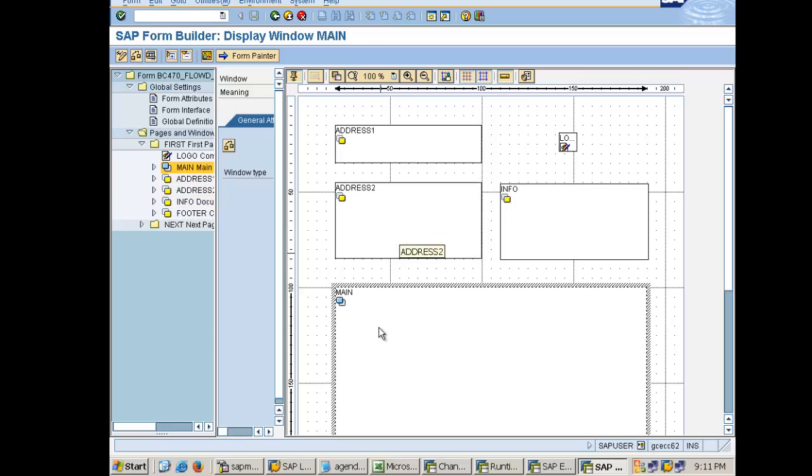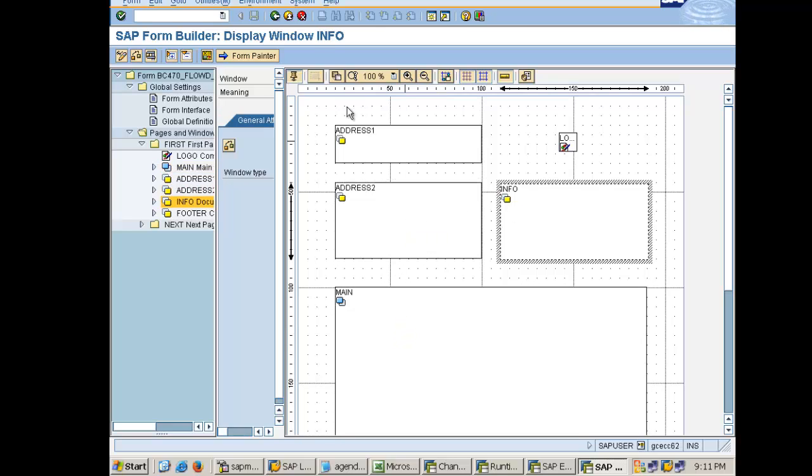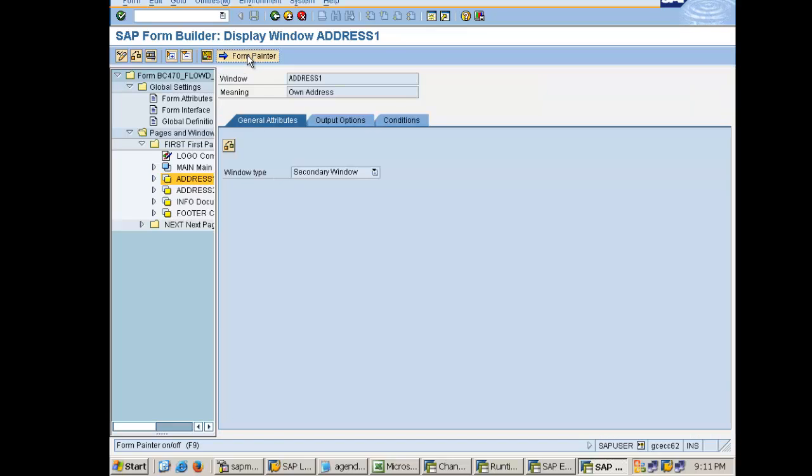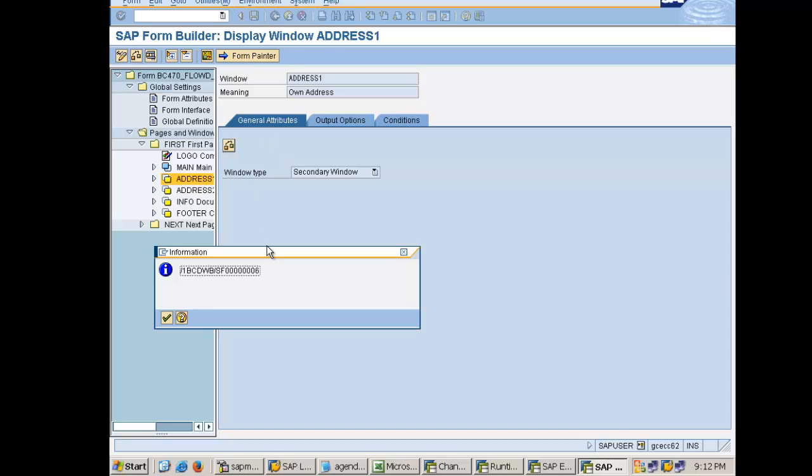This is the main window. If I delete this, then also the smart form will work. Then the address window, info. Okay, so this is the graphical layout, form painter. If you click on this, it will go off. Again click on this, it will come back. That is one thing. Second, if you click on environment and function module name, you have to understand the concept here: whenever you create a smart form, in the backend it will generate a function module. Now the name of the function module will be system generated.